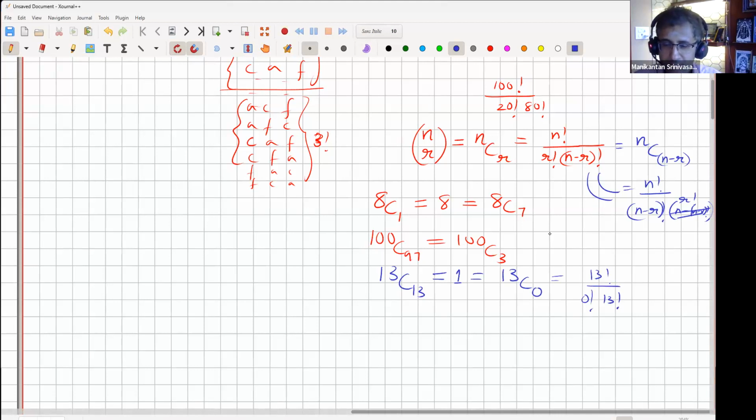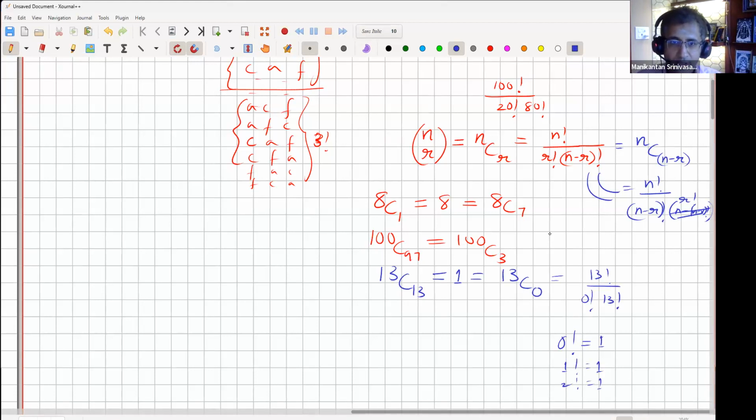How do we know 0 factorial is 1? That's some base that we start with. By convention, 0 factorial is set to be 1. 1 factorial, of course, is no problem. For any number more than 1, we can go back all the way till 1 and multiply.